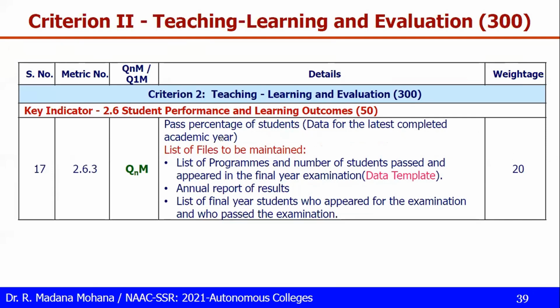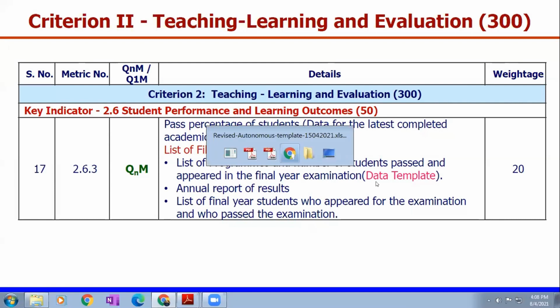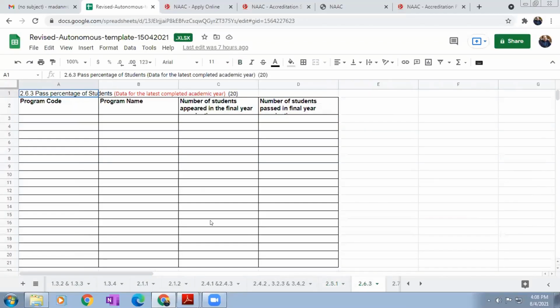Then 2.6.3, the results, pass percentage of students. This is for the latest completed academic year. This is quantitative again. So here, as per the data template, let us see what data we have to produce. 2.6.3. So the results will be maintained for the latest completed academic year in this format: program code, program name, number of students appeared in the final year examination. So every time you can take only final year results. Then number of students passed in final year examination.